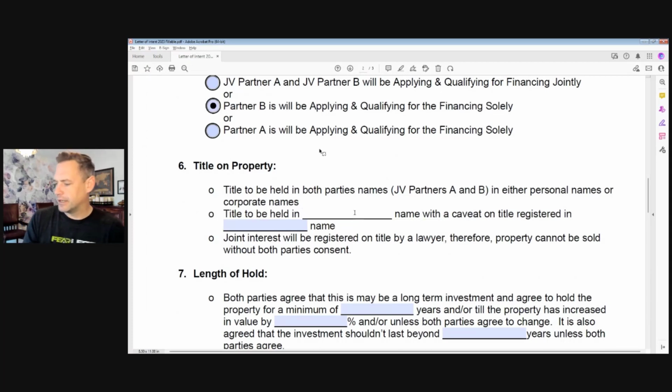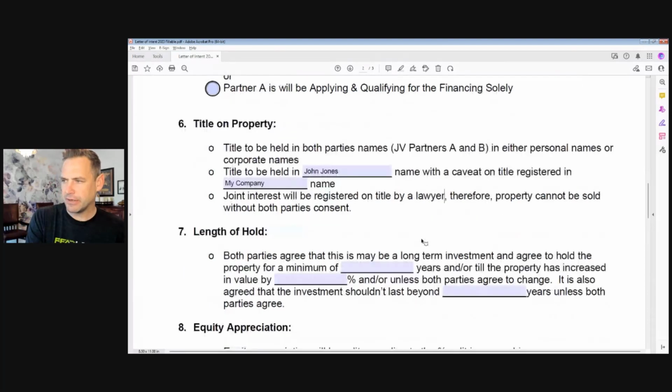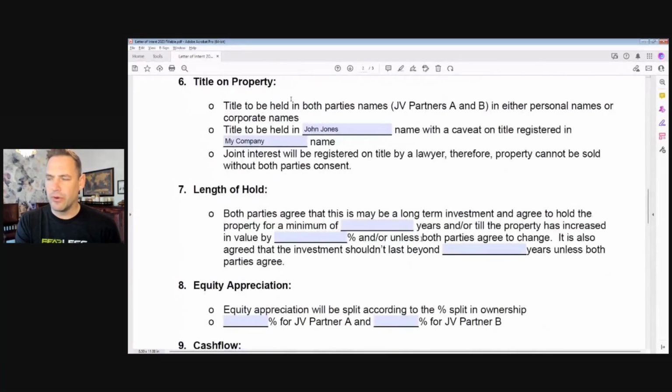So the title will be held in, let's say, JV partner B's name, so let's go back, that is John Jones in this case, with a caveat on title registered in my company. So I will register a caveat with our JV agreement on title saying that I have an interest in this property as per the JV agreement. So that's how the title will be handled. Again, guys, if we don't know the answers to this, don't stress over it. Our lawyers, our realtors, people who do this on a regular basis can help us to answer a lot of these questions. But again, if we can start facilitating this conversation with our potential partners ahead of time, it just makes everything run so much smoother.